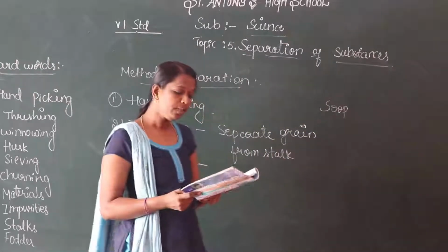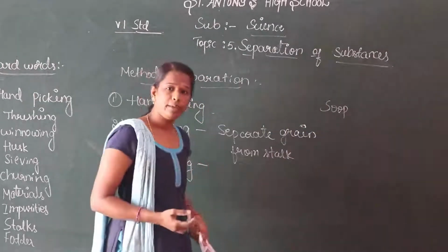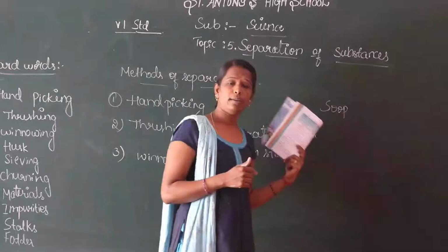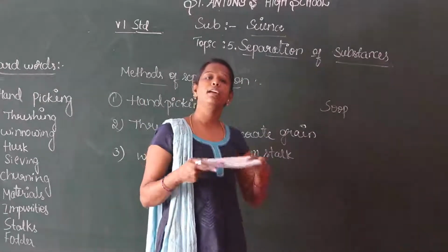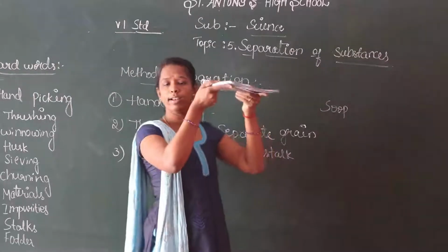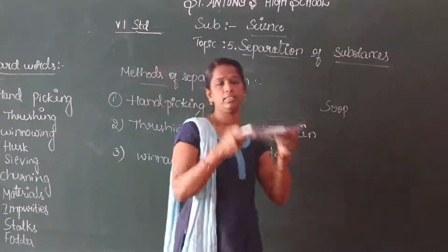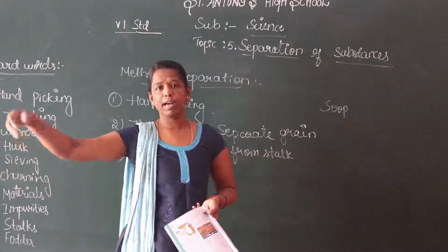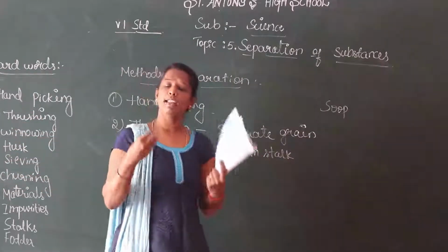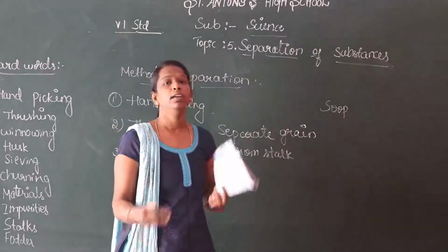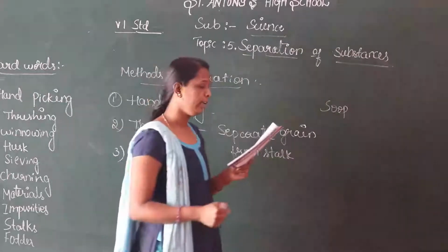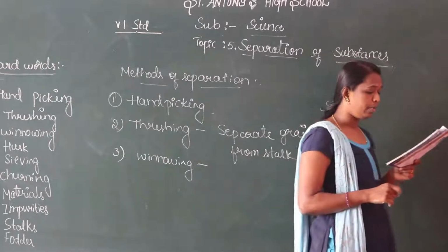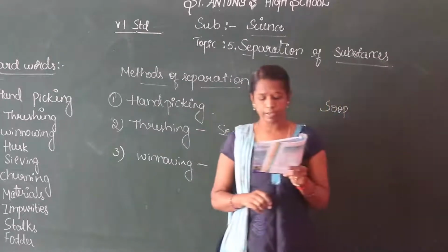Okay. When we take the mixture of sawdust and sand with this or paper, slightly about shoulder level, we have to do it like this. The heavier particles will be collected at a far distance and the lighter ones will be collected near to us. This method of separating components of a mixture is called winnowing.